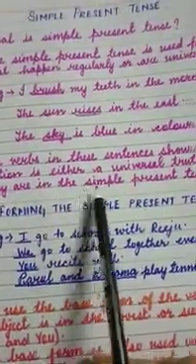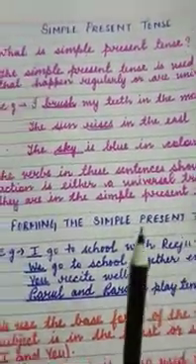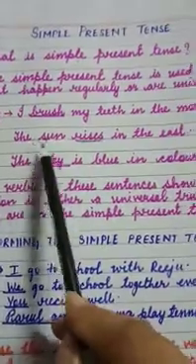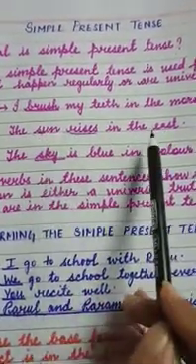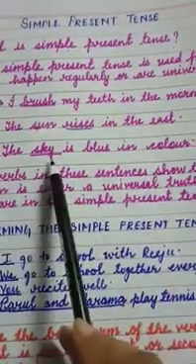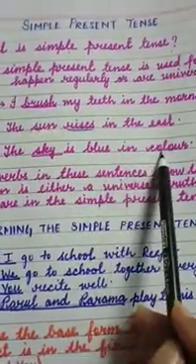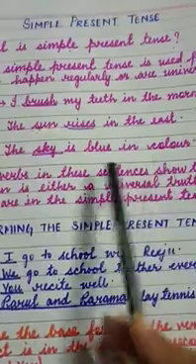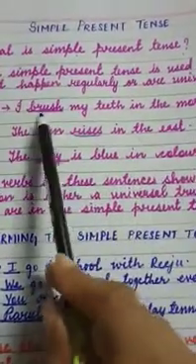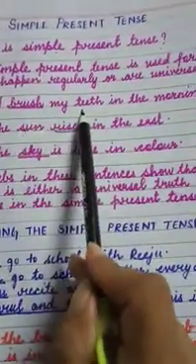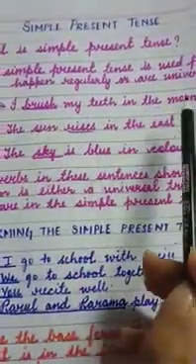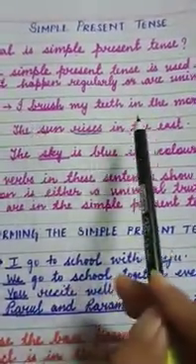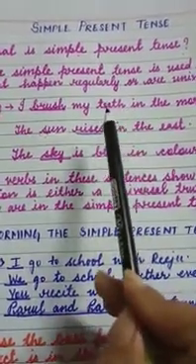They are in simple present tense. The sun rises in the east is a universal truth. The sky is blue in color is also a universal truth. And the first one, I brush my teeth in the morning, is our daily habit, daily routine that we do regularly.